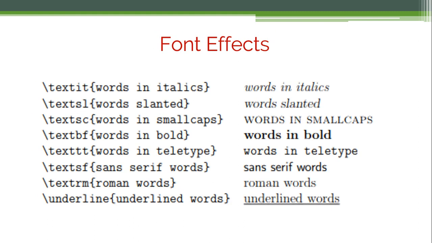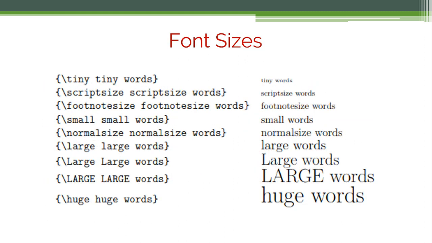If you want different font effects, then you can use commands like textit for italics, and others for slanted, small caps, bold, teletype, sans serif words, Roman words, underlined words. So here I would like to tell you that you can analyze that the commands are very simple, as if we are conveying to some human being that I want textit, which means italic. To generate a table of contents, it's slash tableofcontents.